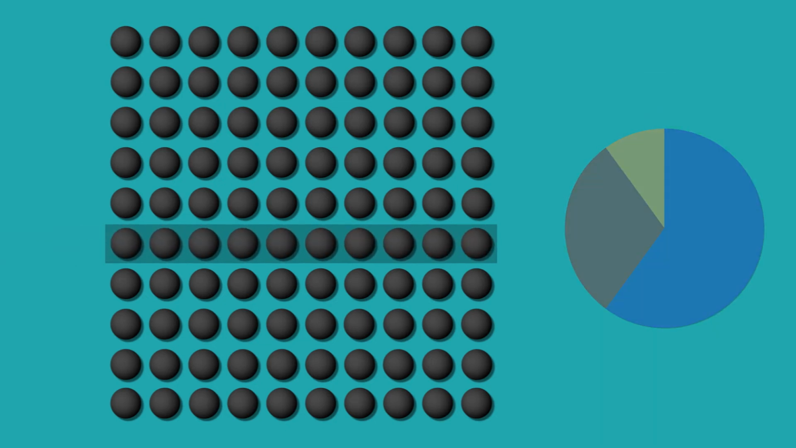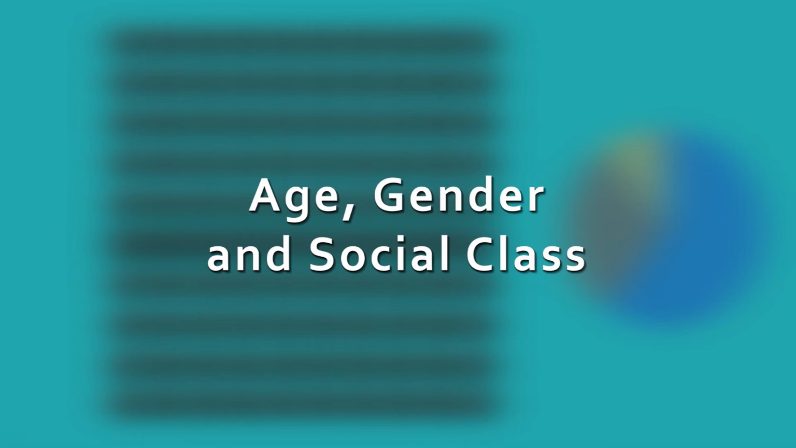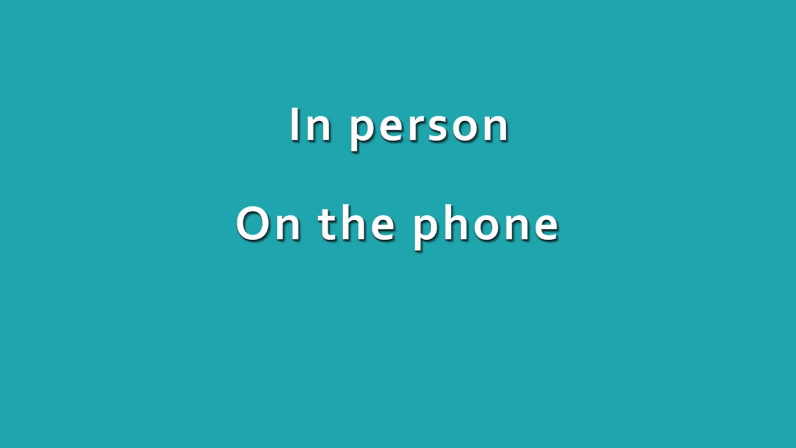Now, you might think this is quite obvious and easy to avoid. The polling company should just make sure they ask a range of different people. And in fact, polling companies do this. They ask a representative sample by taking into account age, gender, and social class. However, even after doing this, there are ways in which selection bias can still cause problems. To understand this, let's turn to the practicalities of polling a sample of people. Now, polling can either be done in person or on the phone. Let's start with the in-person example.